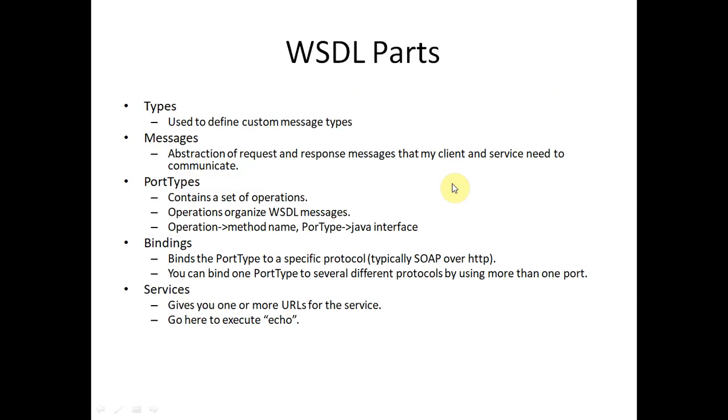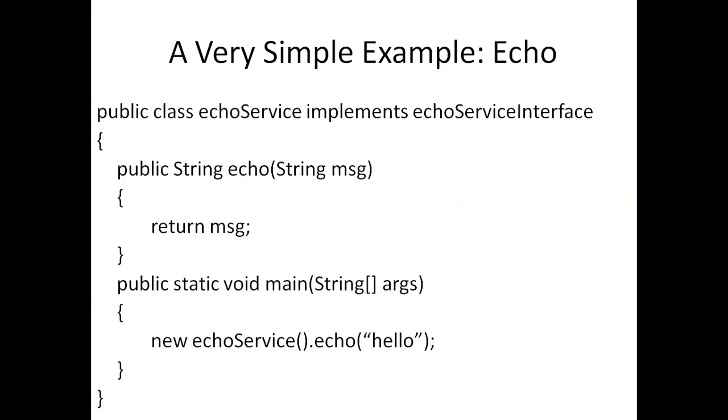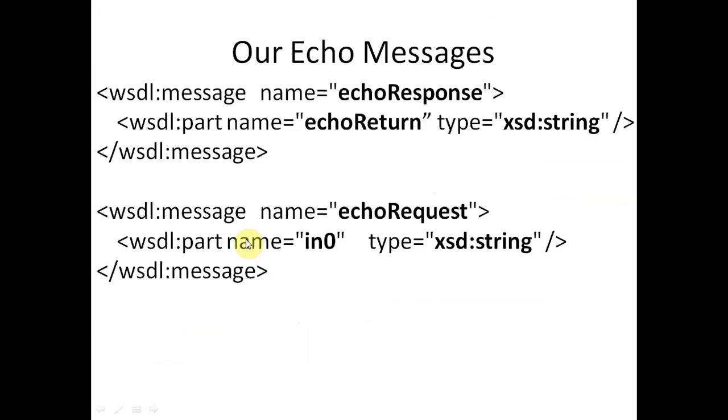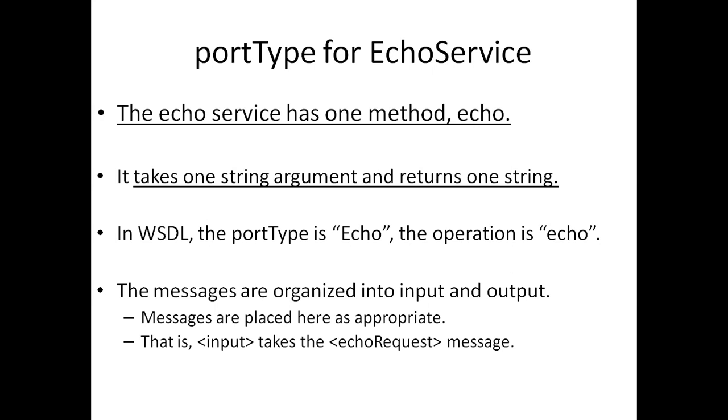So you can see the program here. In this program, echo service has an echo function and it is returning the message. The echo service class has the echo function, the echo method. We can say function as well as method, and it is returning the message. So here again you can see it takes a string argument and returns one string.